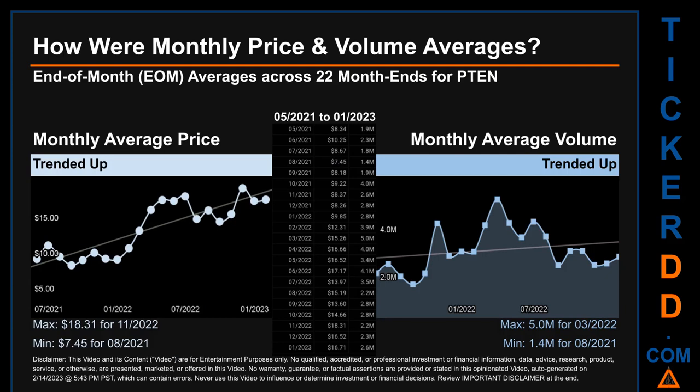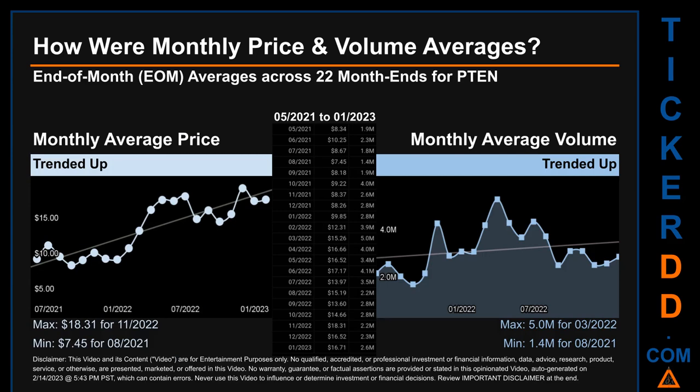How were price and volume averages for PTEN? Across 448 trading days, there were a total of 22 month ends, of which monthly averages for daily price and volume were calculated. Overall, monthly price average trended up while monthly volume average trended up. The maximum end-of-month average price was $18.31 for 11/2020 seconds while the minimum was $7.45 for 08/2021.